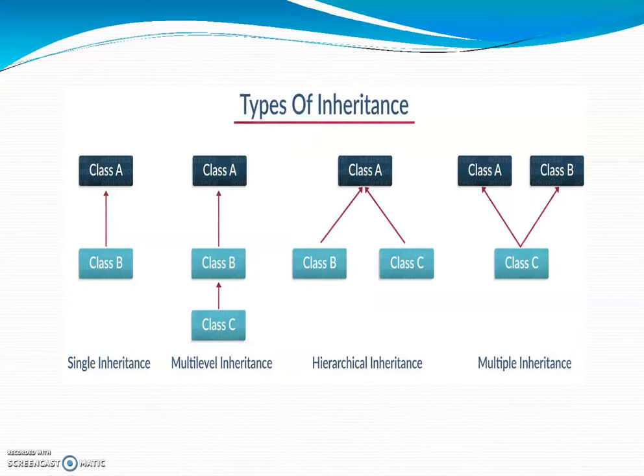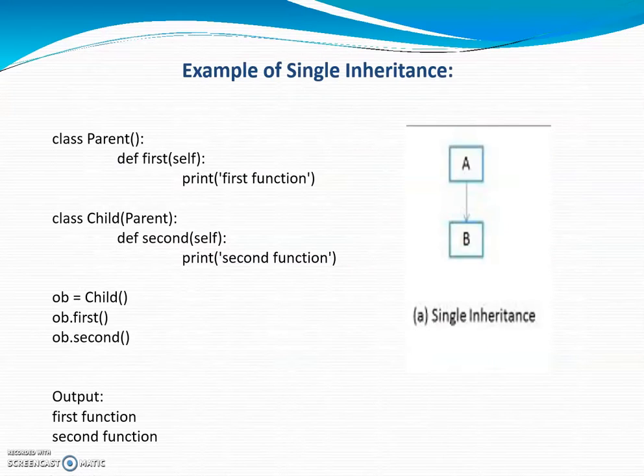Next we will see types of inheritance. There are basically 4 types of inheritance: single inheritance, multi-level inheritance, hierarchical inheritance, and multiple inheritance. Let us see them one by one. The first one is single inheritance, which means there is only one class derived from one base class. Here A is a base class and B is a derived class, so B is derived from the A class.